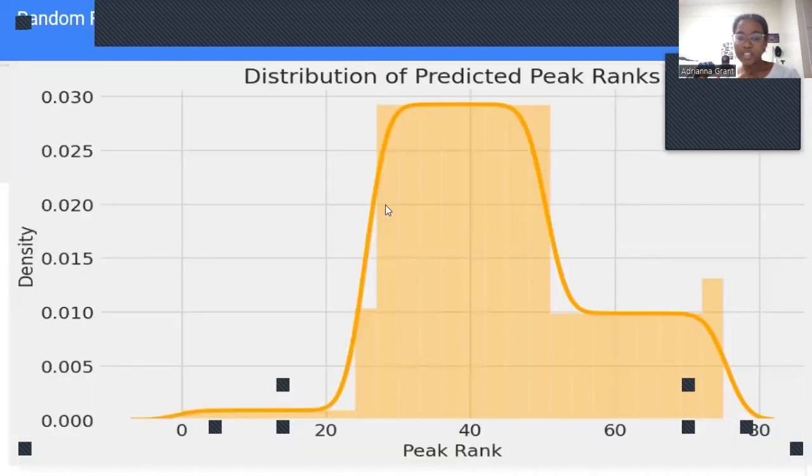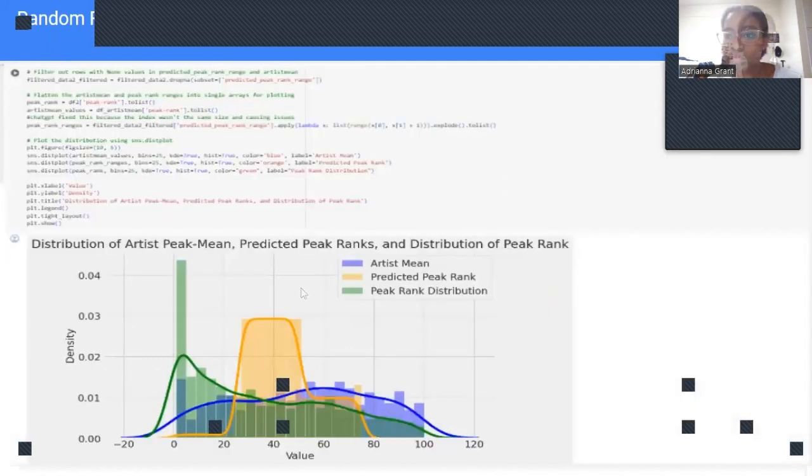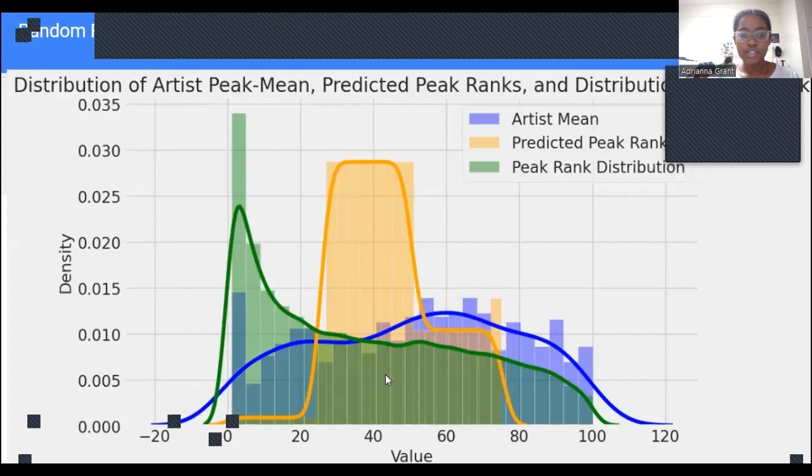So it is very asymmetric, slightly right skewed, which doesn't make sense for this model because being right skewed would mean most of the songs on the Billboard chart data are actually ranking much lower. So popular songs will be ranking lower on the Billboard chart. And then after, we just visualized what's going on with our predictions. So we have the predicted rank in yellow, the artist mean, which is almost normally distributed.